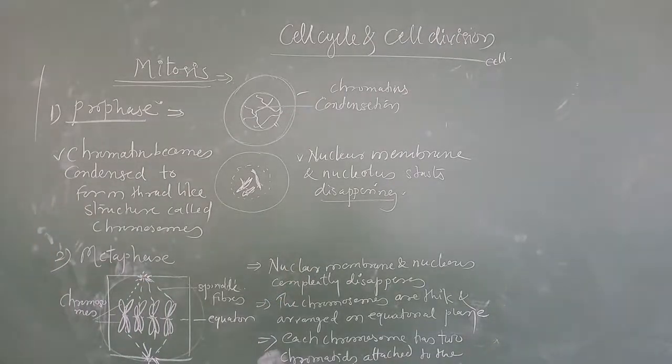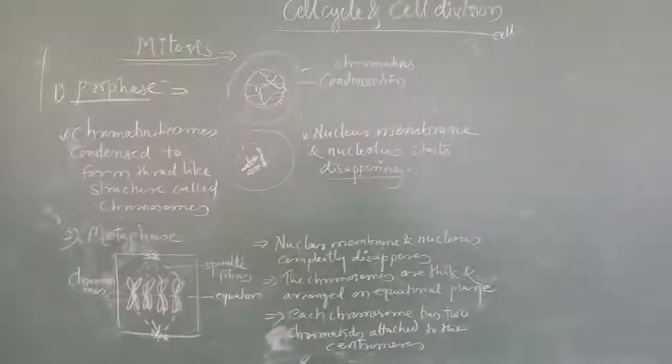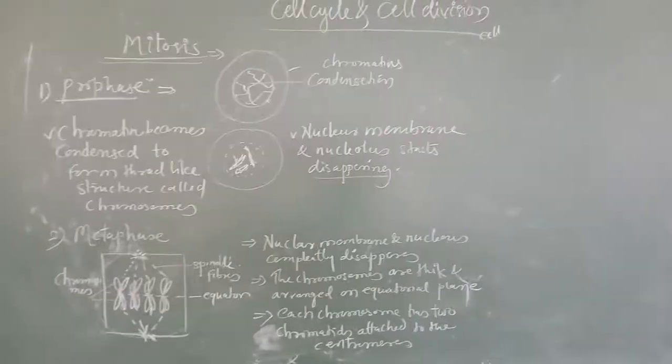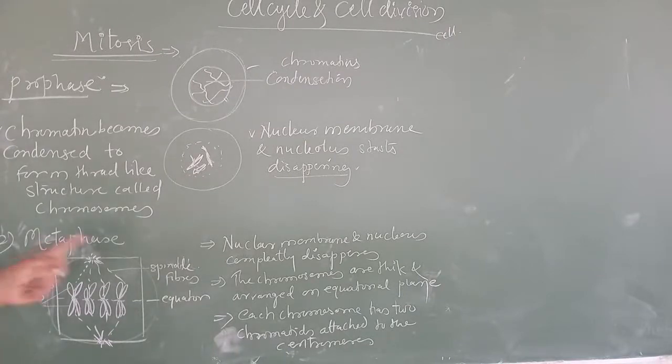What I told you, the chromosome has two chromatids, thick, and it has two chromatids held together at the centromere, attached at the centromere. This is about the metaphase stage of mitosis.